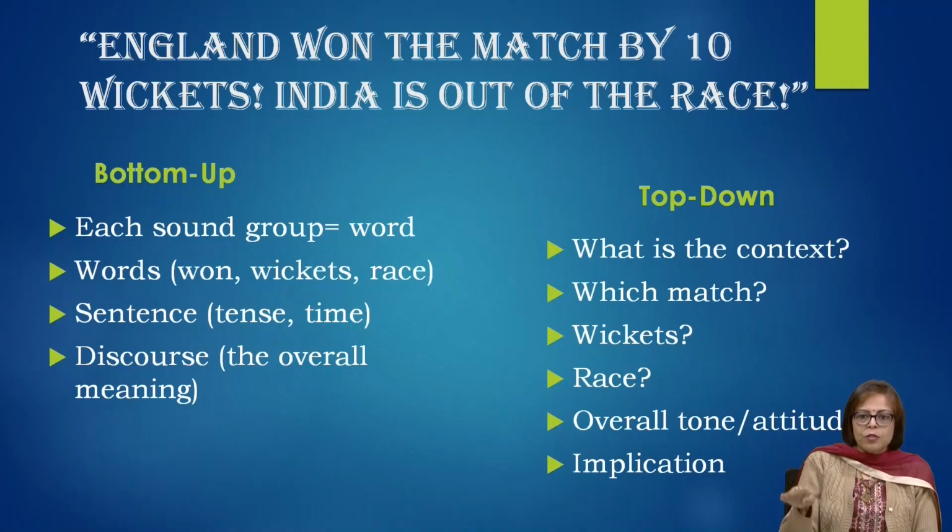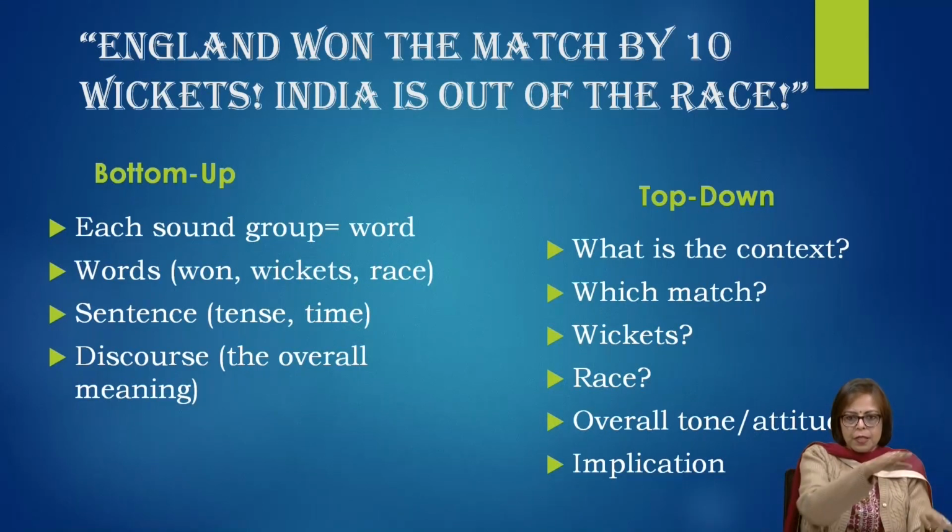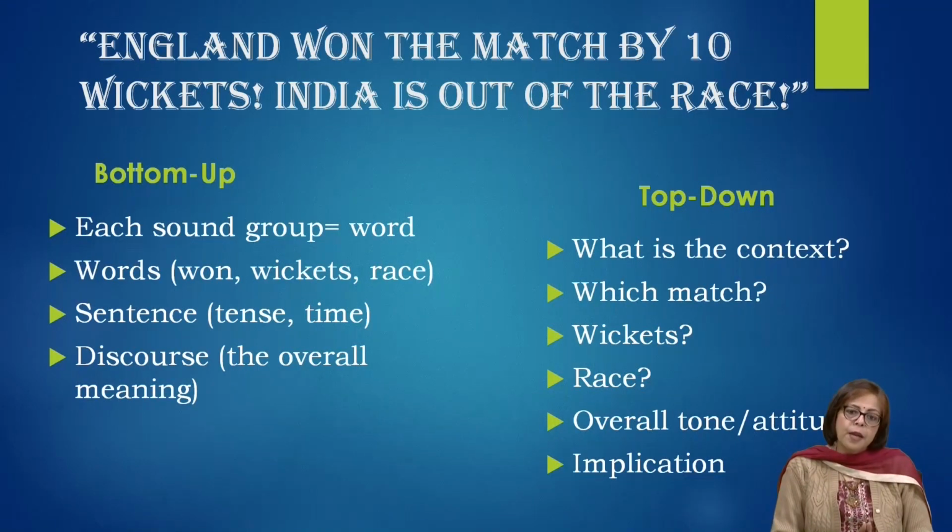So top-down processing and the bottom-up processing that we were looking at, they help us understand what is the entire context and what can be the implied meaning. I hope this example has given you an idea of what we mean by bottom-up and top-down processing, as well as giving you an idea about the basic skills, implication, how we look at skimming and scanning.